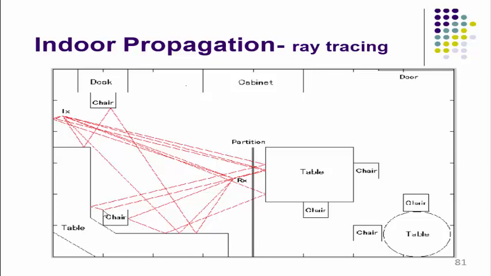Scattering is due to the sharp edges or corners of the chair. We can see a number of reflections due to the table. In this way, depending on the location of the receiver, the receiving antenna will receive a number of radio waves from the reflecting, diffracting and scattering bodies.